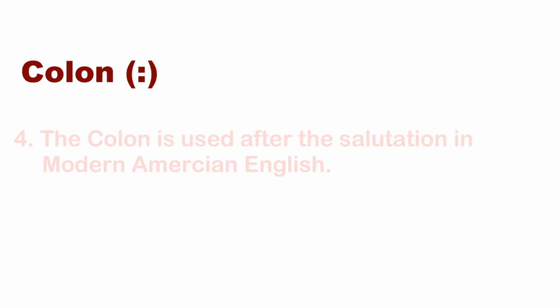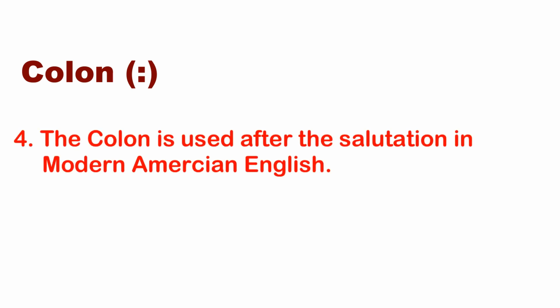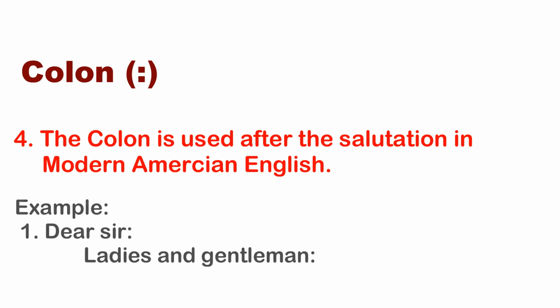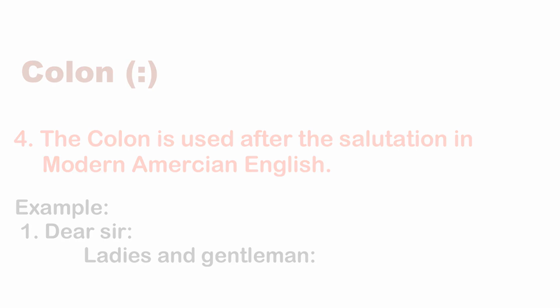The colon is used after the salutation in modern American English. For example, dear sir: after dear sir you have to use the colon. Ladies and gentlemen: Now we move to the last, the brackets or the parentheses. The plural of parenthesis is parentheses. Some of the rules of brackets are essential.